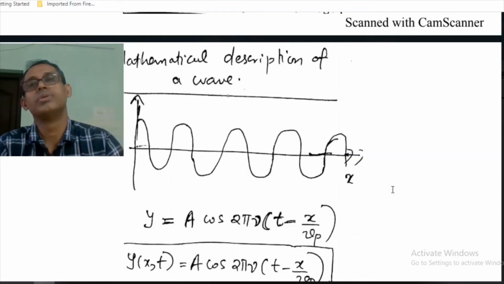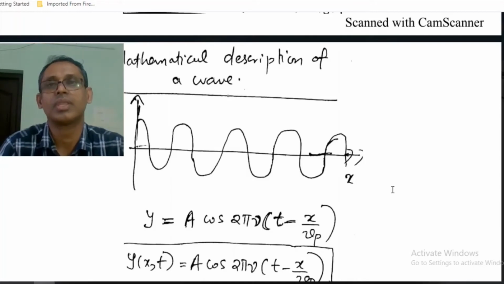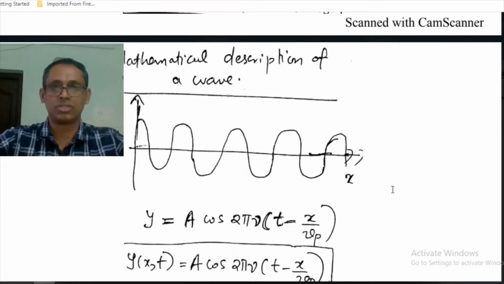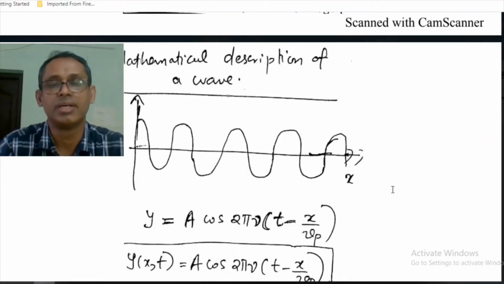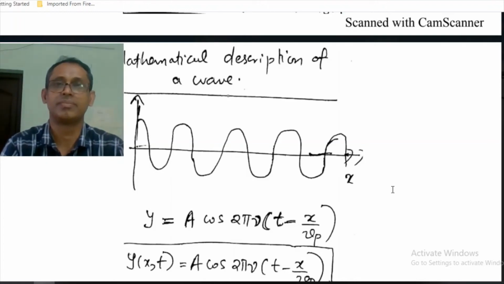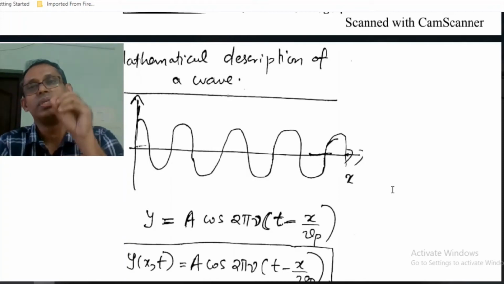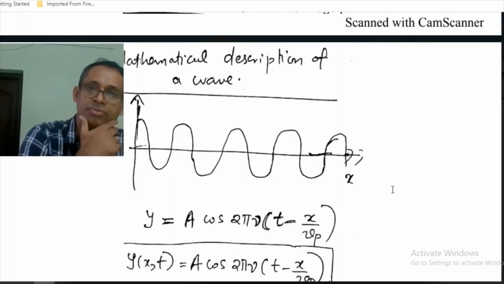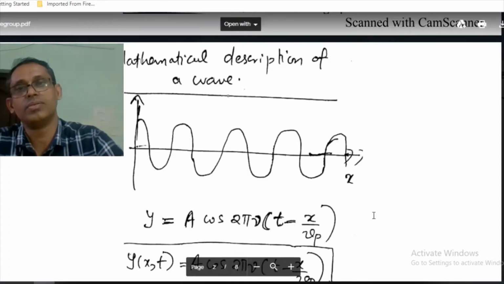So the wave should have non-zero amplitude in a narrow region and zero amplitude in the region outside it, because we relate the amplitude of the wave with the probability and the likelihood of finding the particle.